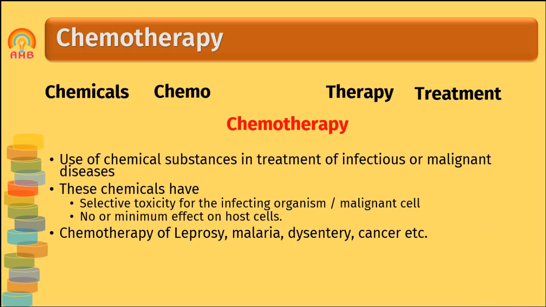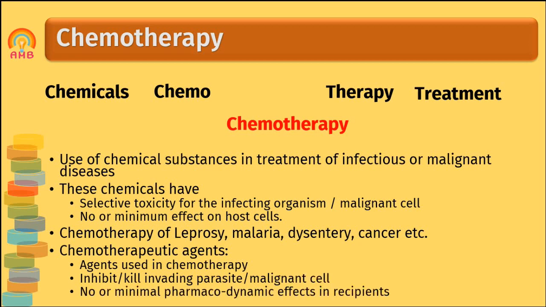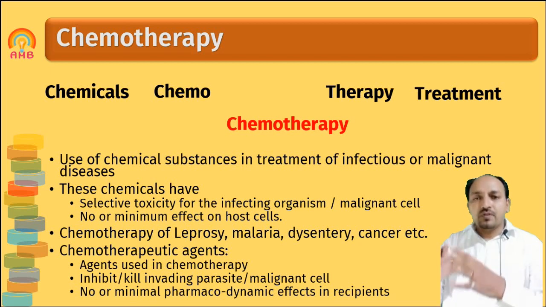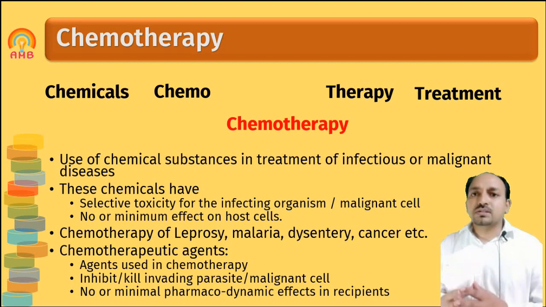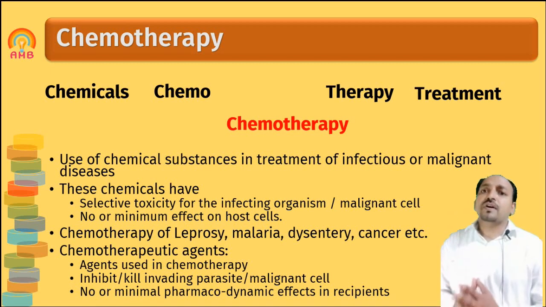The substances used in chemotherapy are called chemotherapeutic agents, and as I already told you, these are selective in action, safe to the human body, and have a hazardous or lethal effect on the microorganism only. So that selectivity is there in chemotherapy. These are the various branches of pharmacology. Along with that, many other branches are there, but we discussed the main six branches of pharmacology today.